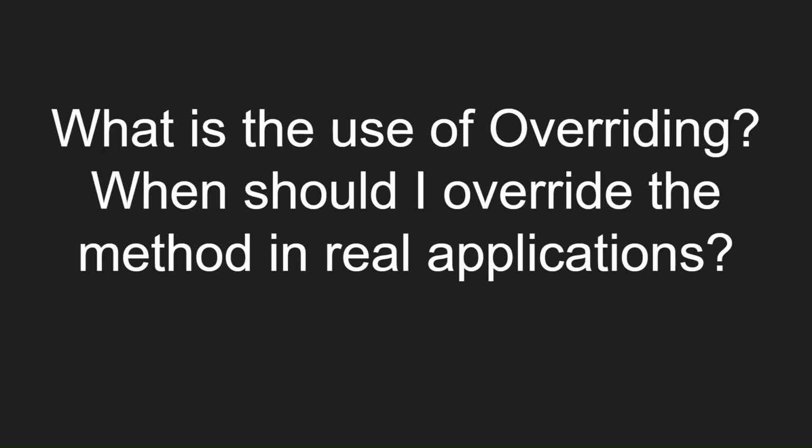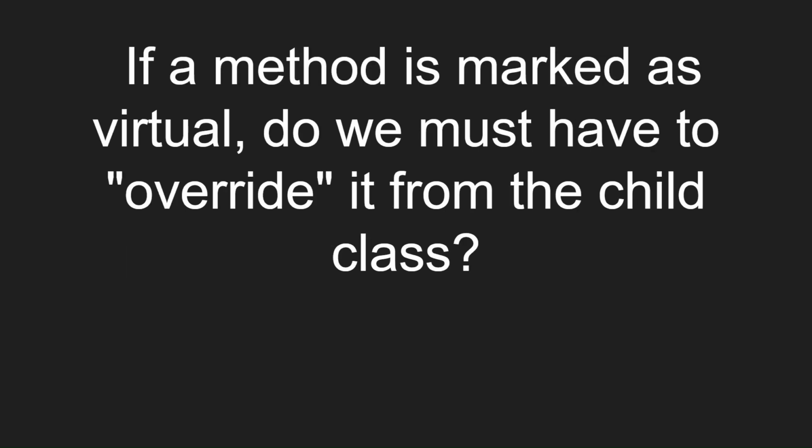What is the use of overriding? When should I override a method in real applications? Overriding is used to modify and provide a new implementation of a method inherited from a base class. Whenever we tend to achieve runtime polymorphism, we use overriding. If a method is marked as virtual, must we override it in the child class? No, overriding a virtual method is optional.